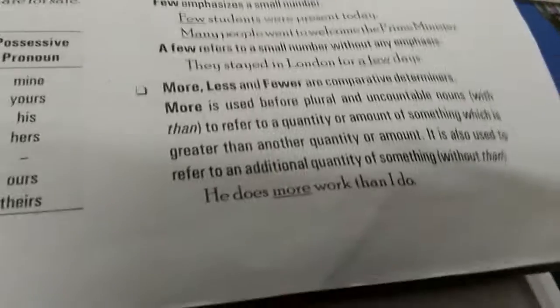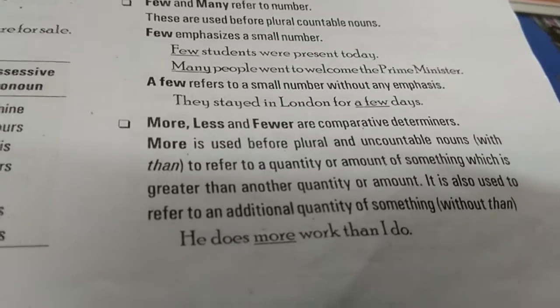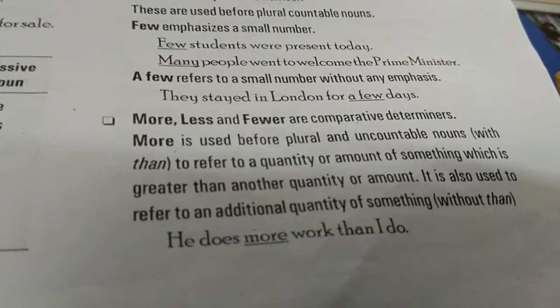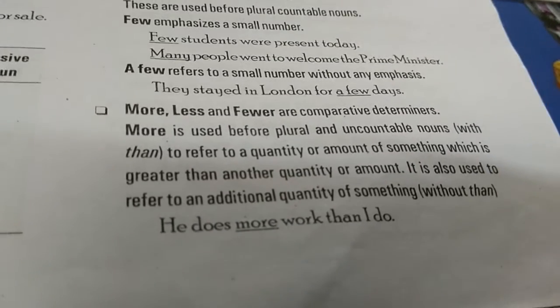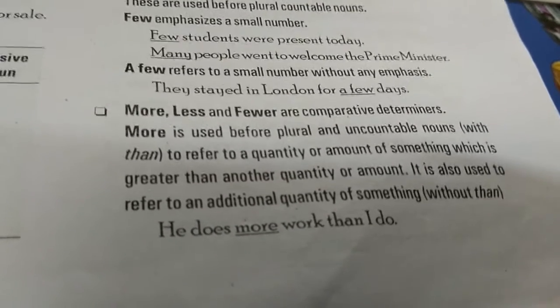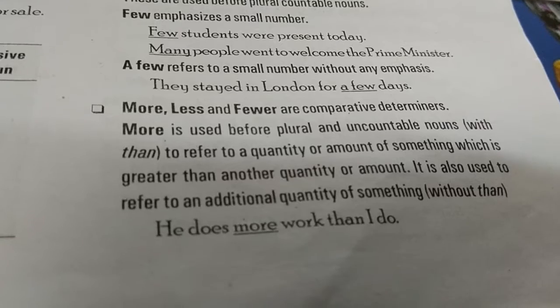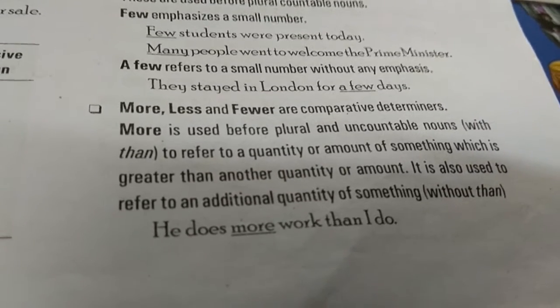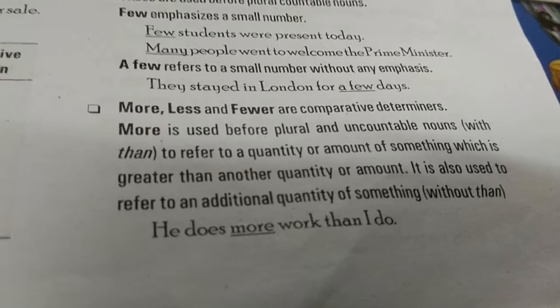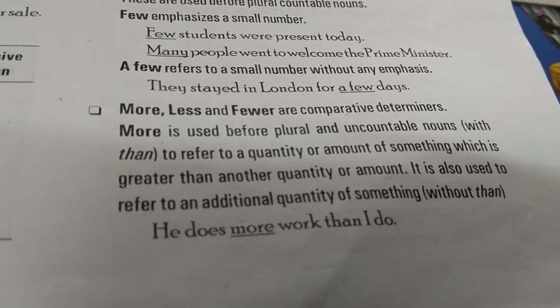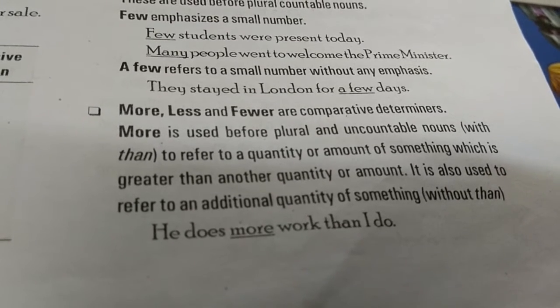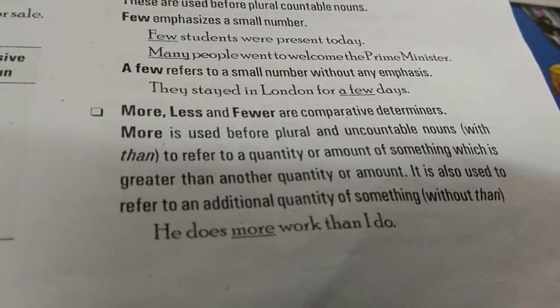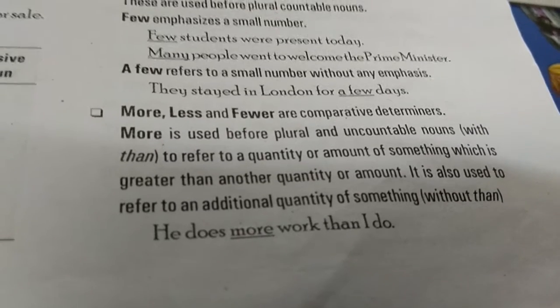More, less, and fewer are comparative determiners. We can see comparatives. More is used before plural and uncountable nouns to refer to a quantity or amount of something which is greater than any other. It is also used to refer to an additional quantity of something without than. Like, he does more work than I do.